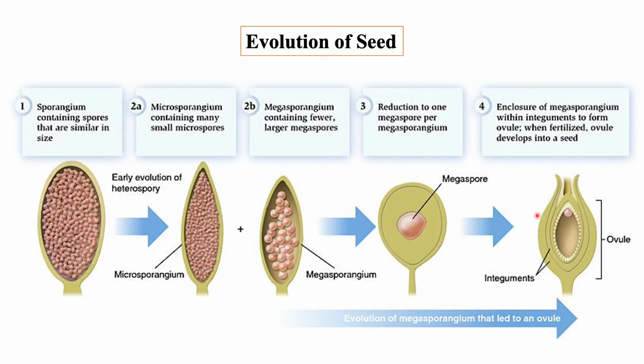Around the sporangium, the integuments form a protective covering. The integumented megasporangium, in which the megaspore is retained, is called an ovule or unripened seed.